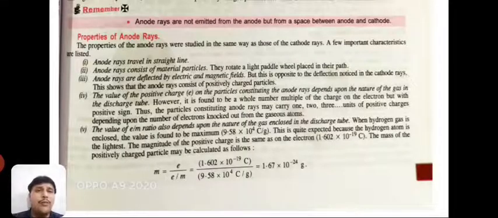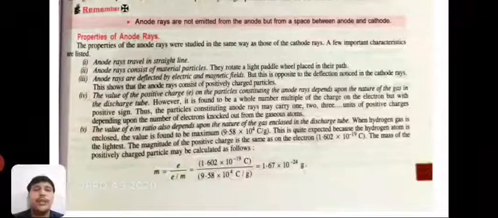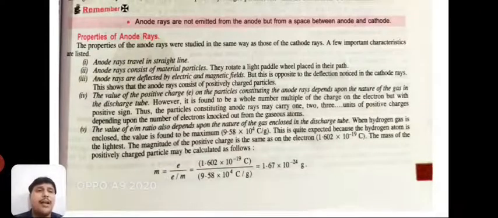The value of positive charge on the particles constituting the anode rays depends upon the nature of the gas in the discharge tube. However, it is found to be a whole number multiple of the charge on the electron but with positive sign. Thus, the particles constituting anode rays may carry 1, 2, 3 units of positive charge depending upon the number of electrons knocked out from the gaseous atom.